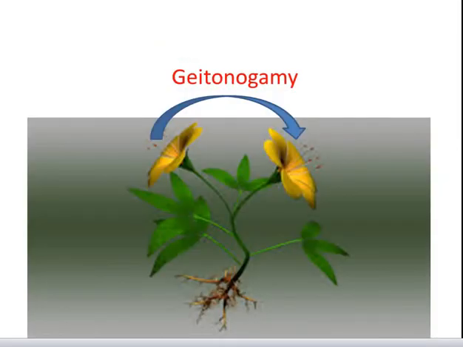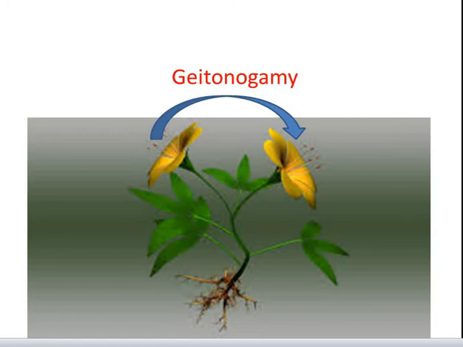Second type is geitonogamy. In a geitonogamy type of pollination, there is transfer of pollen grains to a stigma of a different flower produced on the same plant. It is functionally similar to cross-pollination as it involves pollinating agents, but it cannot bring about genetic variation and is only of ecological significance. For example, Cucurbita maxima. It is similar to autogamy as pollen grains come from the same plant.